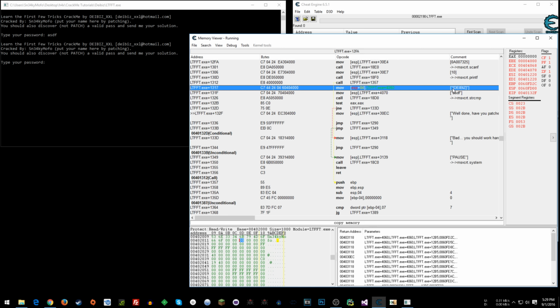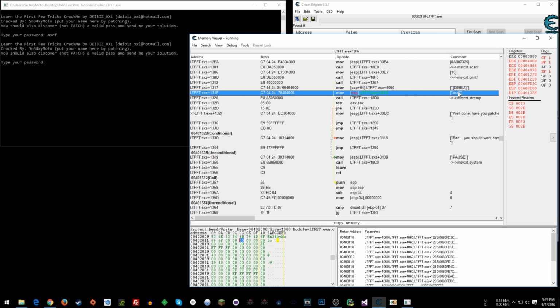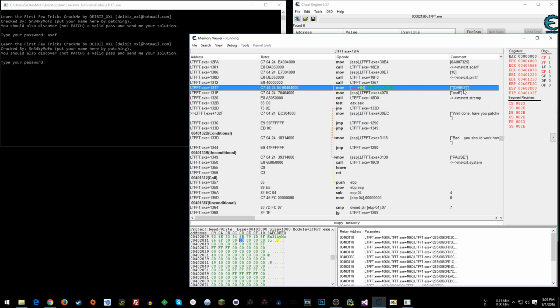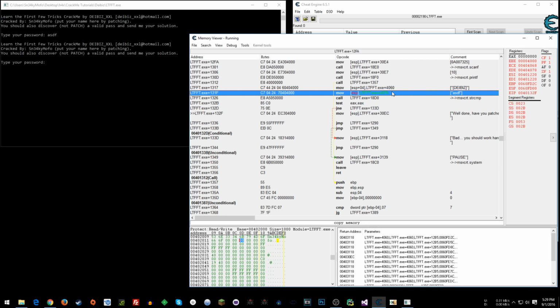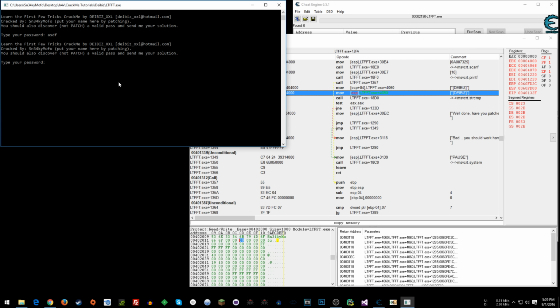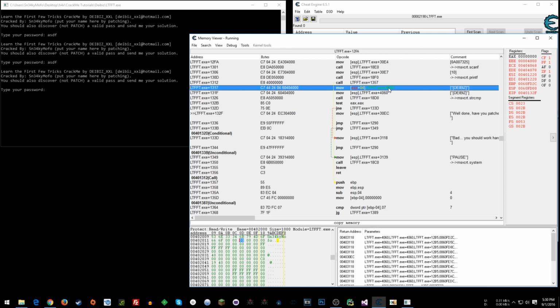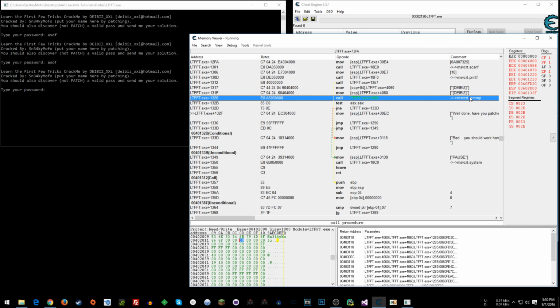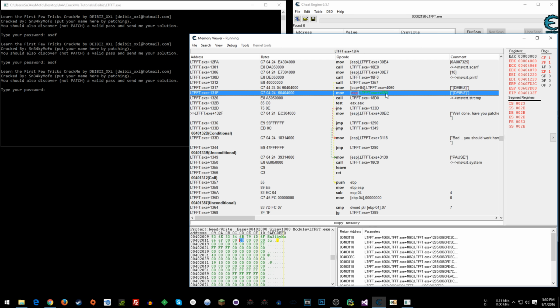You could think of this like this is max health, and this is current health. This is the value that's changing. Here's the max one. If you wanted to make a cheat where you would give yourself infinite health, you could maybe move max health into current health. You can think of that as the same thing here. What we're going to do is just change this to that, so that no matter what we enter here, it's always pulling the good password from the location it is and putting it into the 2 addresses it needs for the compare here. So, bam, that's another way that we could patch it.